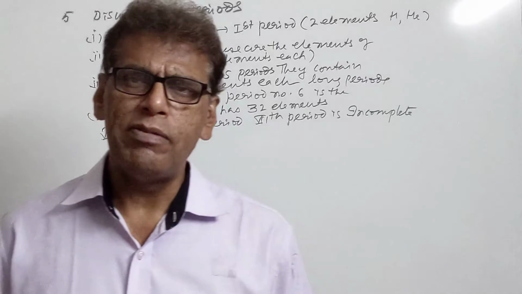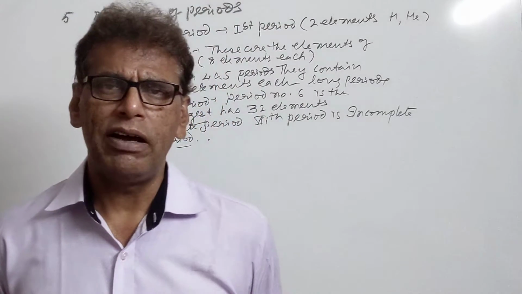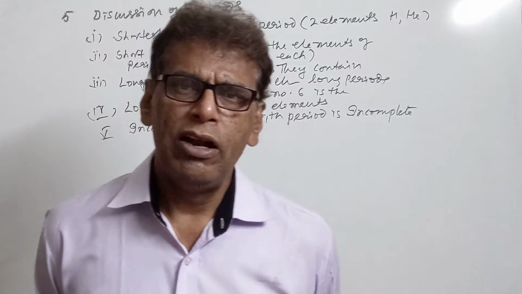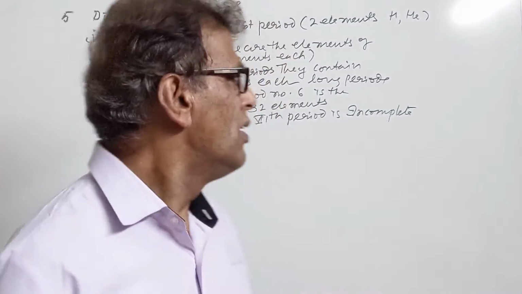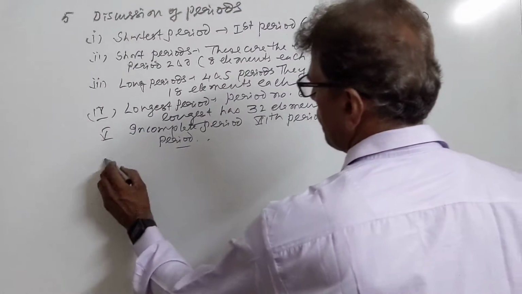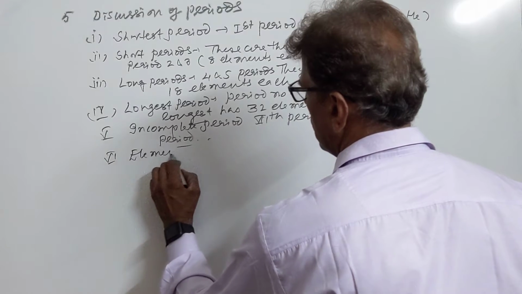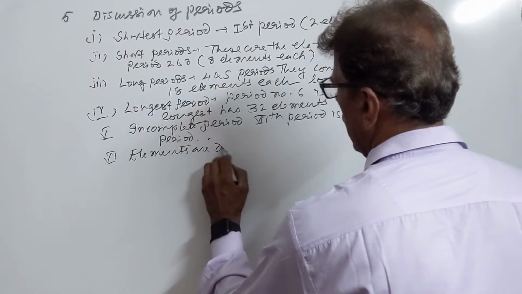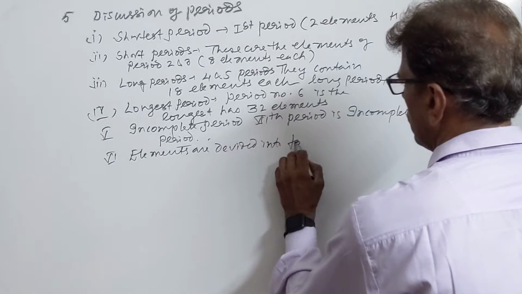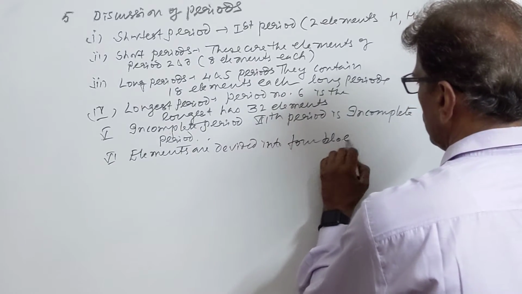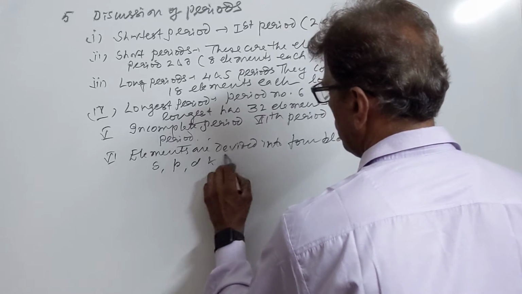In S block element we include soft metals which have high electropositive character, low ionization energy, low melting and boiling point. These are alkali and alkaline earth metals. They come in the S block. So this is our 6-point element. They are divided into 4 blocks. They are S, P, D and F block.